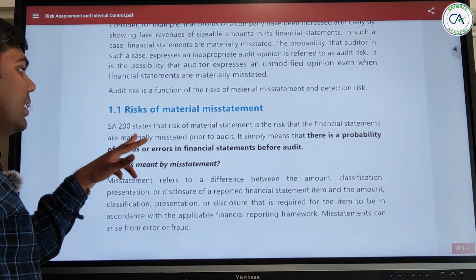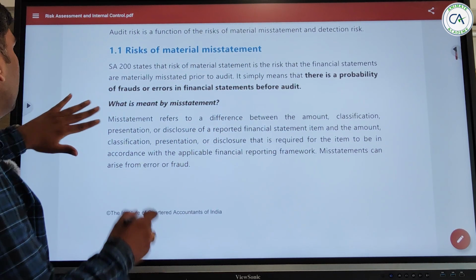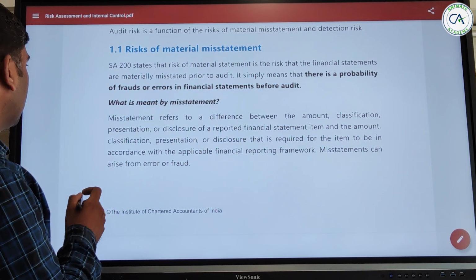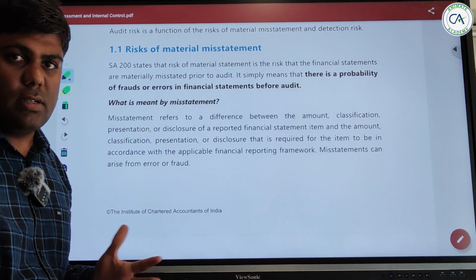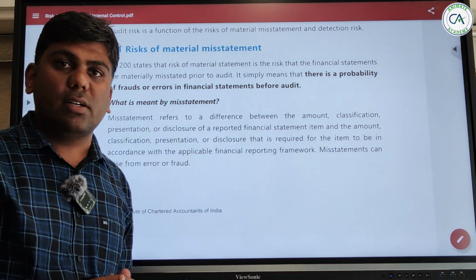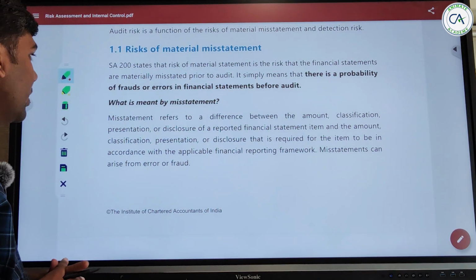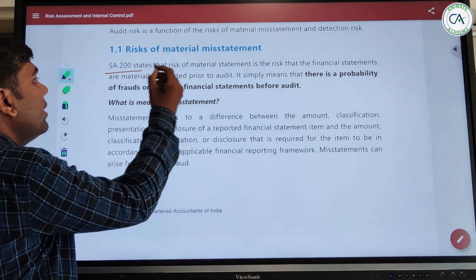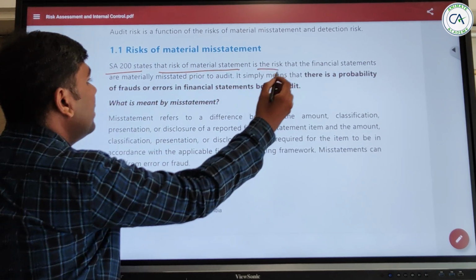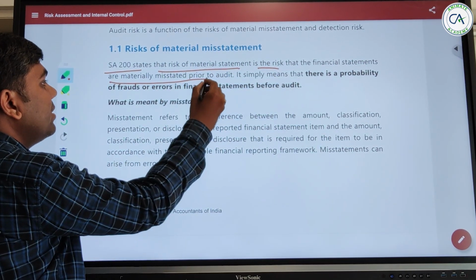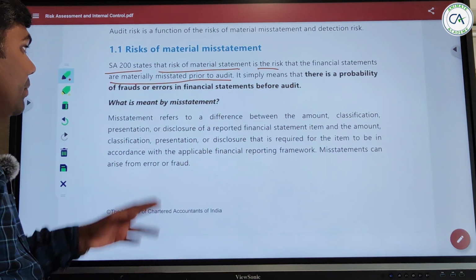SA 200, that is overall objectives of the auditor and conduct of audit in accordance with standards on auditing, states that the risk of material misstatement is the risk that financial statements are materially misstated prior to the audit.